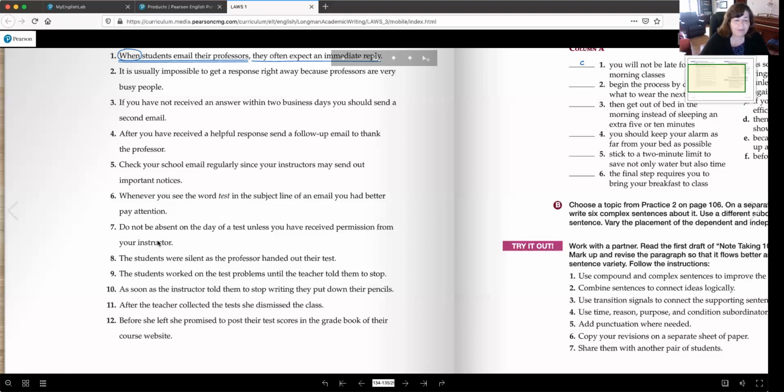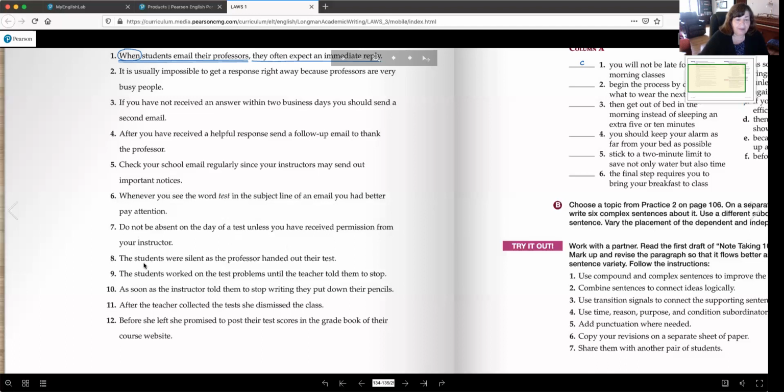I don't remember if I told you, going back to number 6, I don't remember if I told you as part of the answer, you need a comma after email because this sentence begins with the dependent clause, the subordinator.